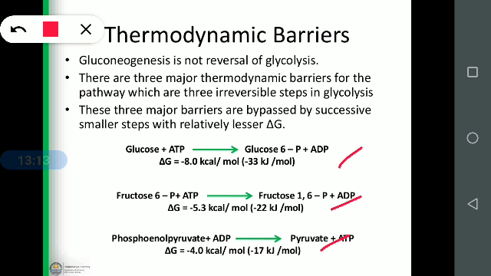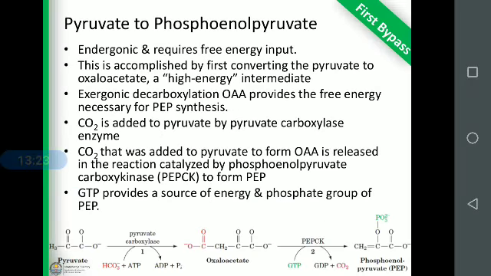We have already discussed this one, so just for simplification: what are the steps and what are the thermodynamic properties? First, pyruvate to phosphoenol pyruvate. First step, second step: pyruvate to oxaloacetate by the pyruvate carboxylase enzyme. Phosphoenol pyruvate carboxykinase is the second step that will convert oxaloacetate to phosphoenol pyruvate. This is the first bypass step. Okay.